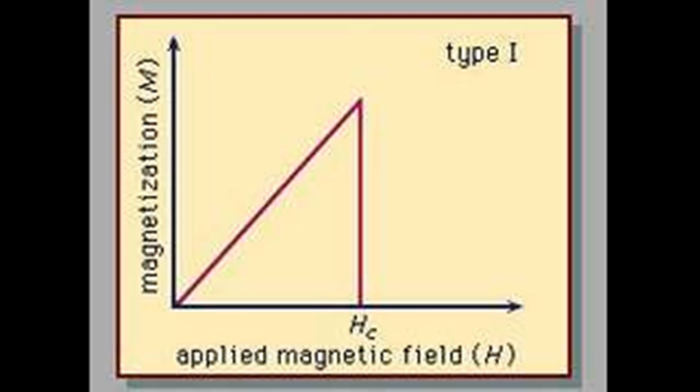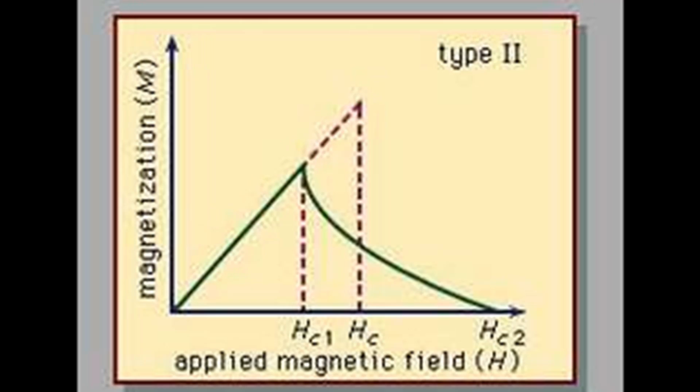This state breaks down when the applied magnetic field is too strong. Superconductors are divided into two types according to how this breakdown occurs. For type 1 superconductors, superconductivity is eliminated when the strength of the applied field rises above a critical value Hc.